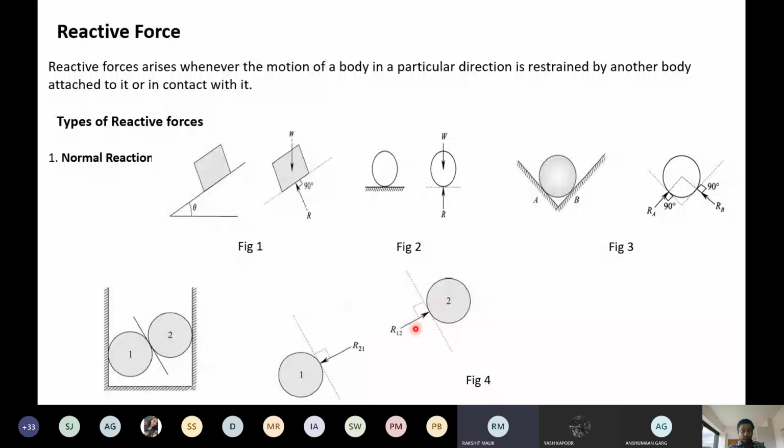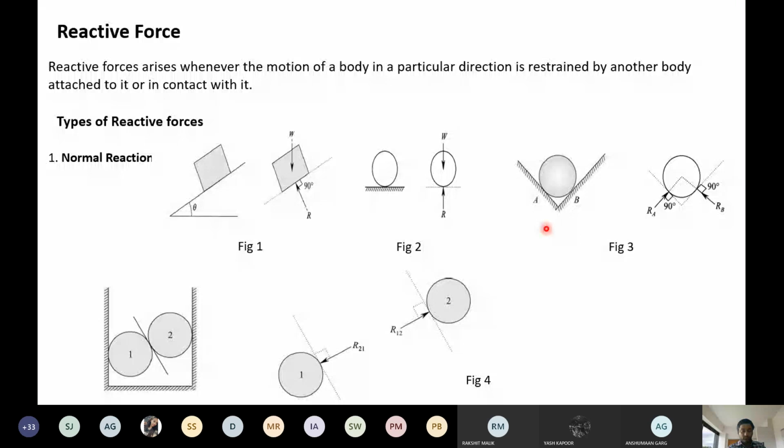Is it clear to all of you how you have to make the FBD for the spheres? You should know it very well, because this is type 1 numerical. In examination, one numerical always comes for two spheres, three spheres, or one sphere. So you should know very well how to solve all these numericals. We will be solving the numerical later on, but I am just giving a glimpse here of how you have to select the forces which are acting on the spheres.